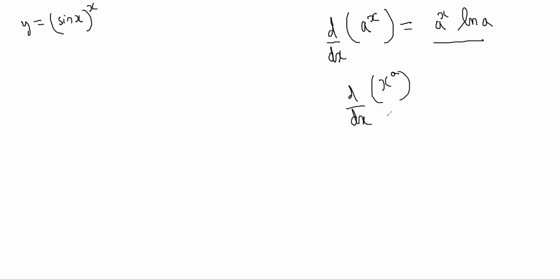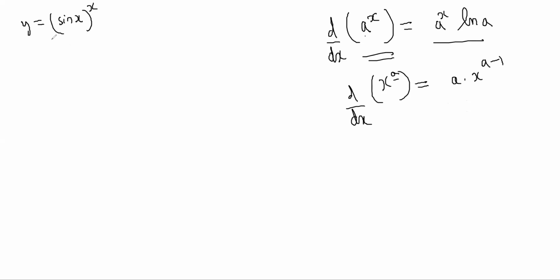It is simple, same thing like x to the power n. A is a constant. So we know these two differentiations, right? Here also a is a constant. We know these two formulas.